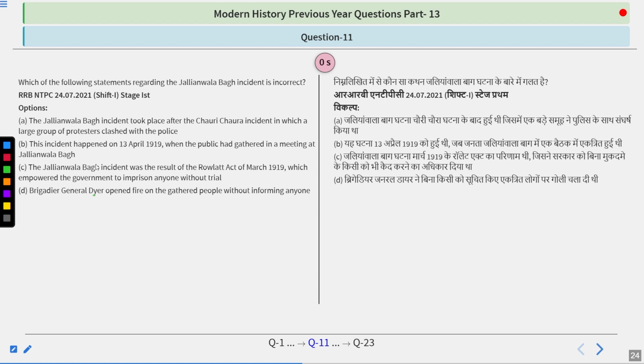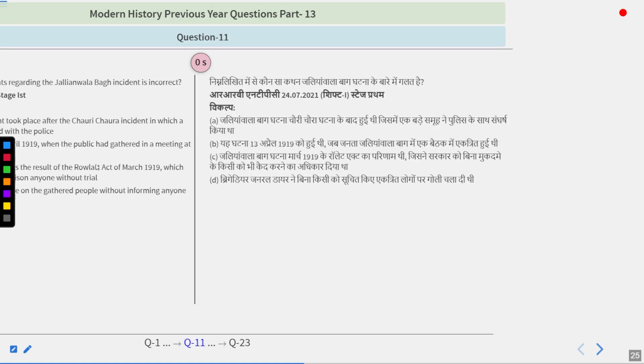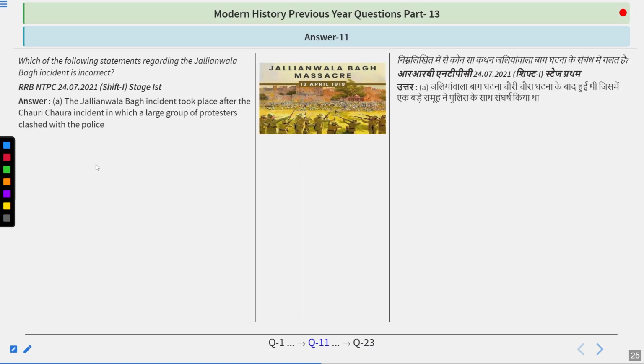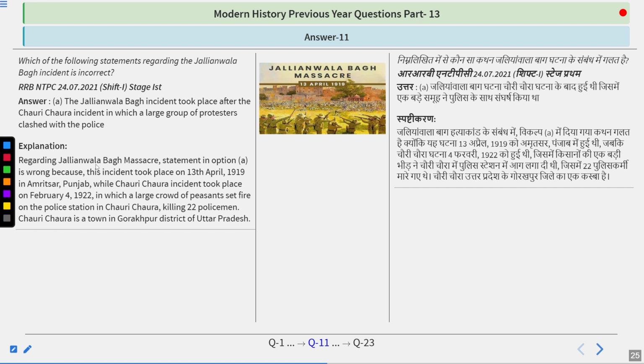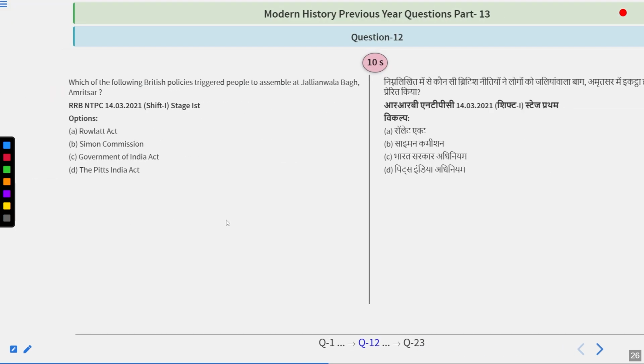I guess the answer you are looking for is in front of you because this is very simple one. The answer is option A. The Jallianwala Bagh incident took place after the Chauri Chaura incident, in which a large group of protesters clashed with the police. Regarding Jallianwala Bagh massacre, the statement in option A is wrong because the incident took place on 13th April 1919 in Amritsar, Punjab, while Chauri Chaura incident took place on February 4, 1922, in which a large crowd of peasants set fire on the police station in Chauri Chaura, killing 22 policemen. Chauri Chaura is a town in Gorakhpur district of Uttar Pradesh. So do remember the answer is option A.